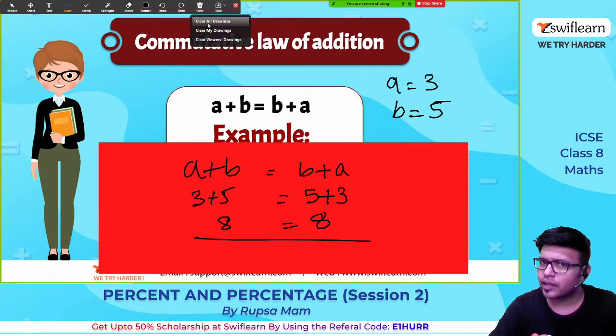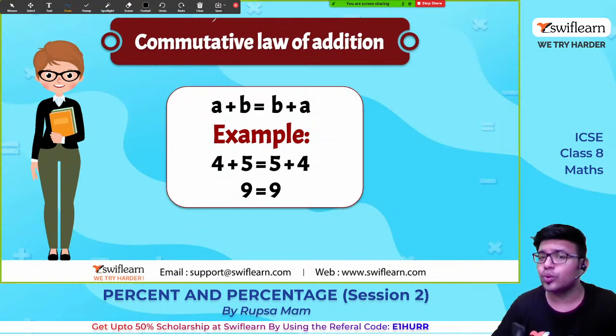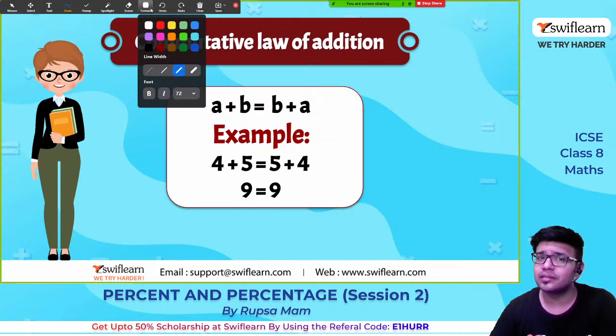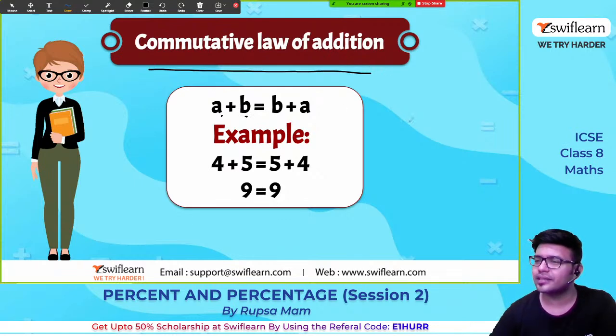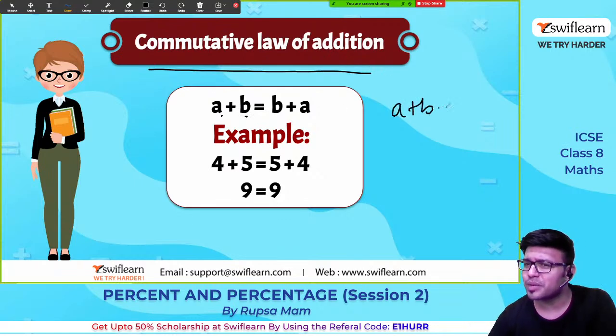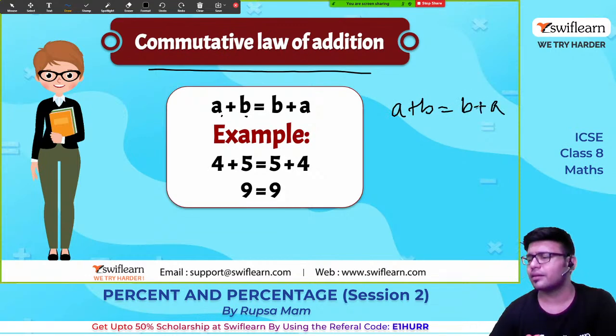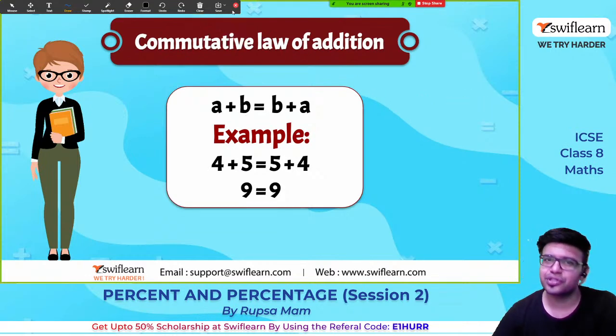Don't just say commutative law, you need to say it completely. Here is another example: if a is equal to 4 and b is equal to 5, we get the same thing. So the commutative law of addition, what does it say? It says that a plus b is equal to b plus a.